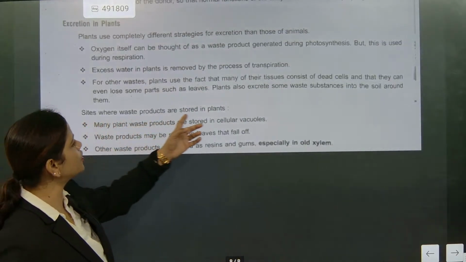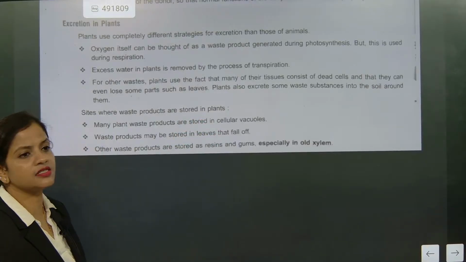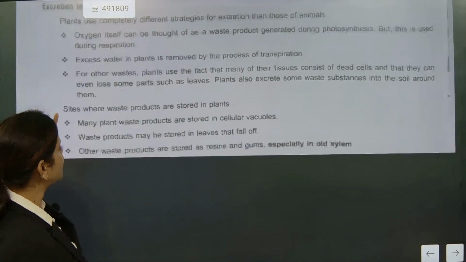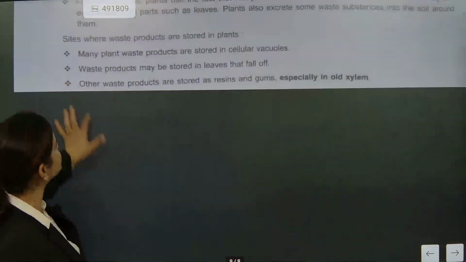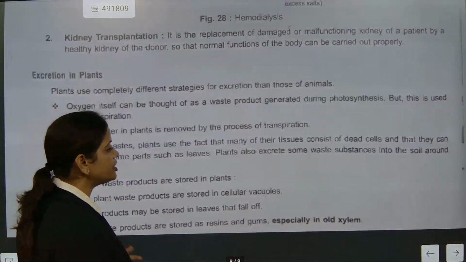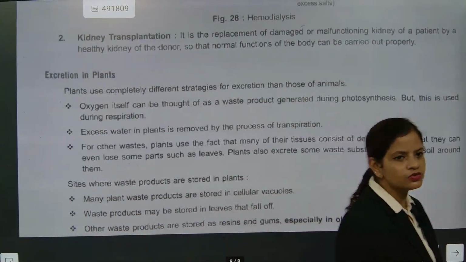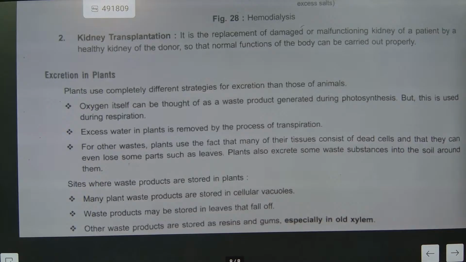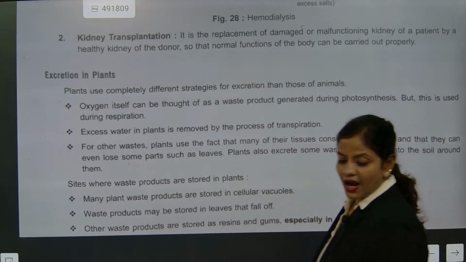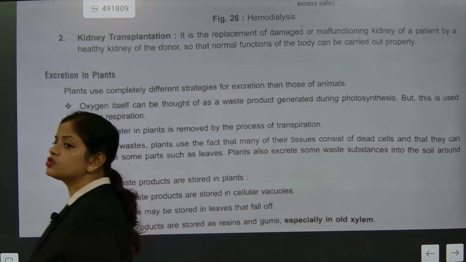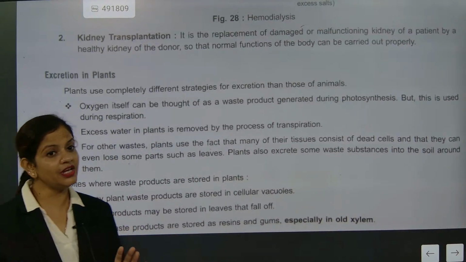So, sites where waste products are stored in plants, what are the sites? See, you need to understand what excretion in plants is. From the excretion in plants section, hardly any MCQs have been asked in 10 years. Understood? Where the kidney is one of the most important topics, the plant excretion system is one of the most forgotten topics. But we need to remember.